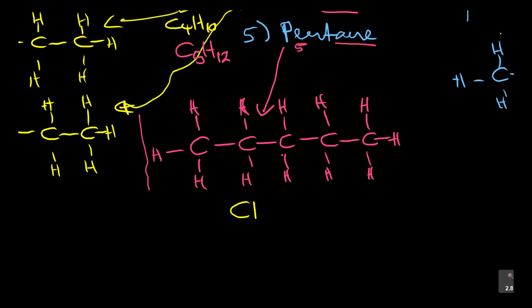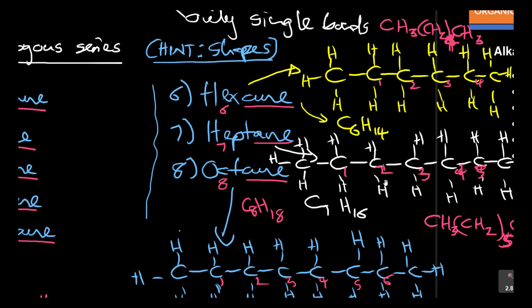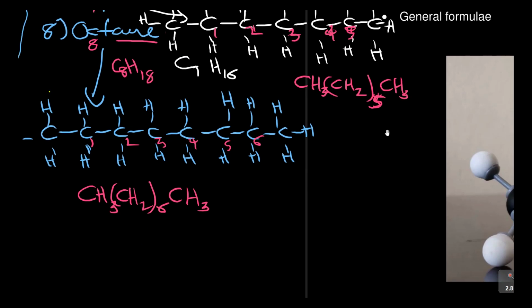This one is the one with CH3. So it's 1, 2, 3, and then CH3. At the end of the day, it must match the number of carbon atoms. So these are the condensed structural formulas, guys.